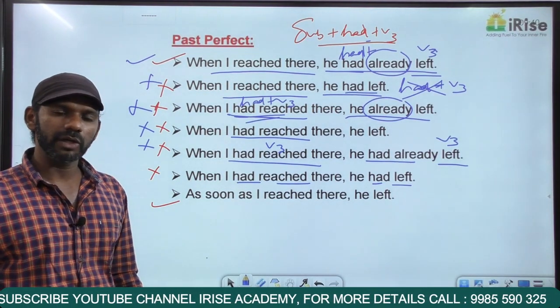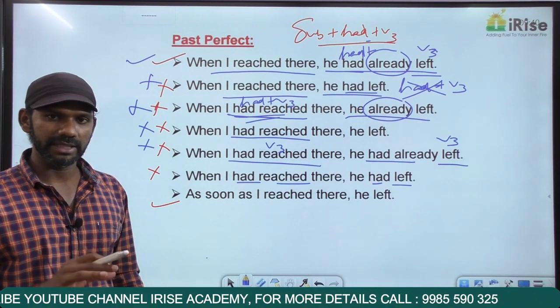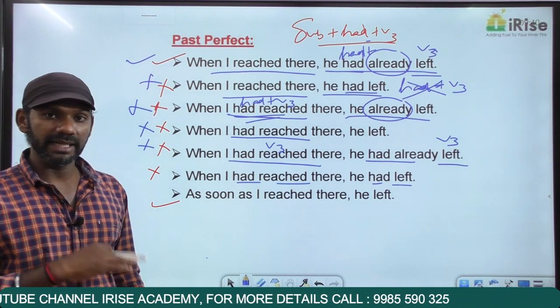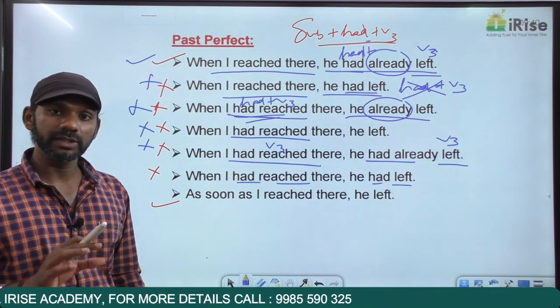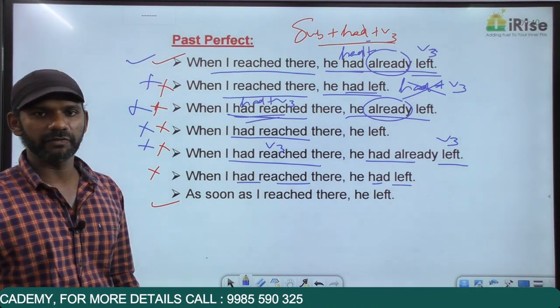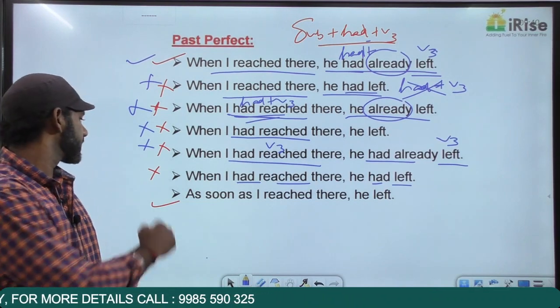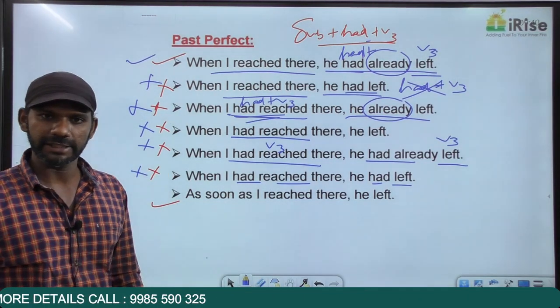And if time difference is not there, past perfect should not be used. That is one reason. The other reason is both the actions are in the past perfect tense. As I said, in a sentence only one action can be in the past perfect tense. So based on two reasons, this sentence is also eliminated.